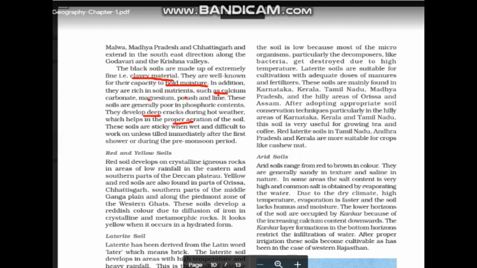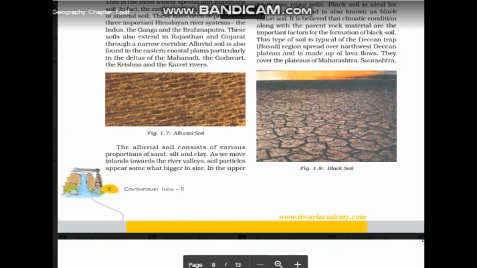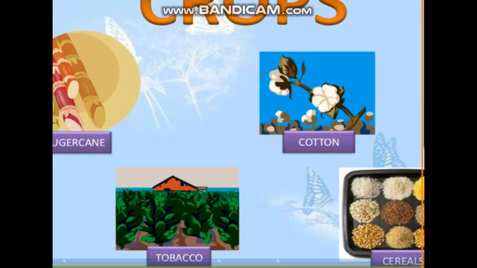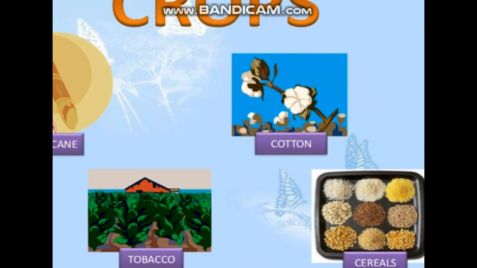These soils are sticky when wet and difficult to work on unless tilled immediately after the first shower or during the pre-monsoon period. As you can see in the picture here, you can see many cracks in this soil, which allows the aeration of the soil. Especially during monsoon season, immediately after the first rainfall, farmers need to till this land, otherwise it becomes so wet that it is difficult for them to move on. The main crops grown in this region are sugarcane, cotton, tobacco, and cereals.